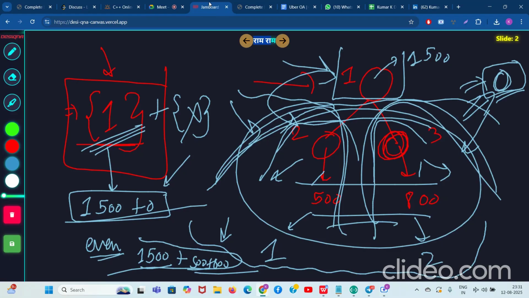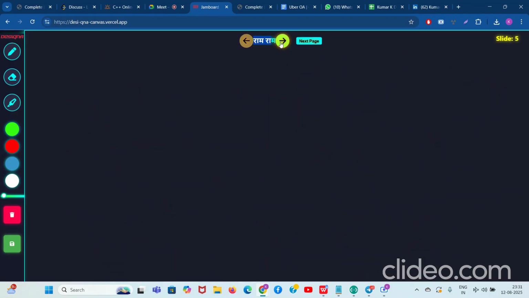Before that, let me analyze one more thing. Whenever we select this particular node, if the total number of nodes is even, then it's easy. If the total number of nodes is odd, then I think we need to just skip one node, right? We can just skip one node, but we need some more clarity regarding that. Okay, so let me make one more tree and you can try to analyze it yourself. Let's say the tree is looking like this.